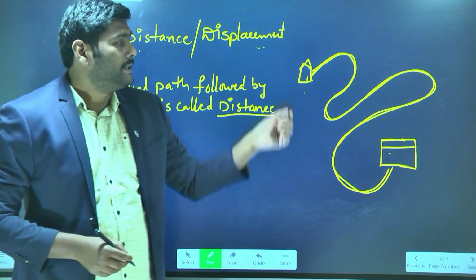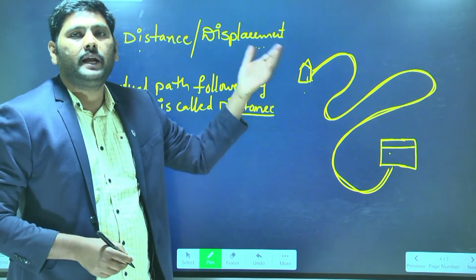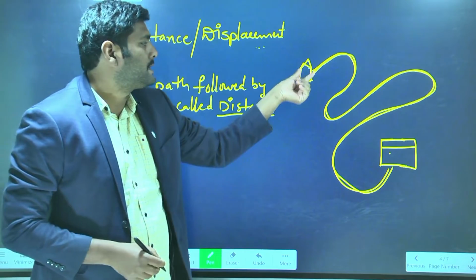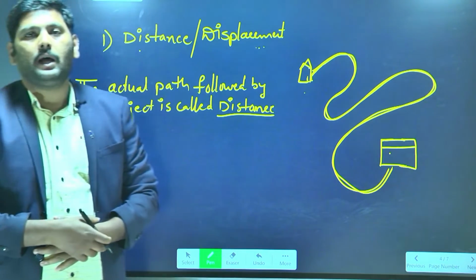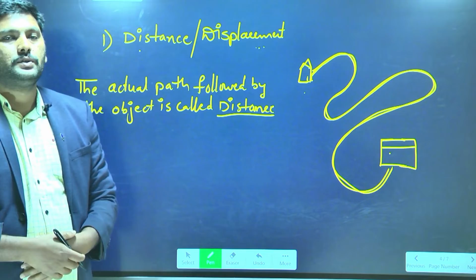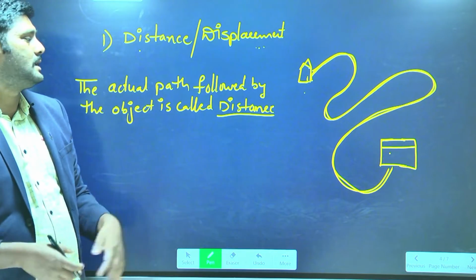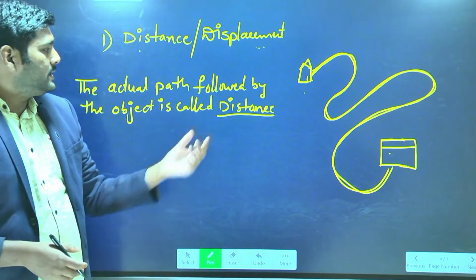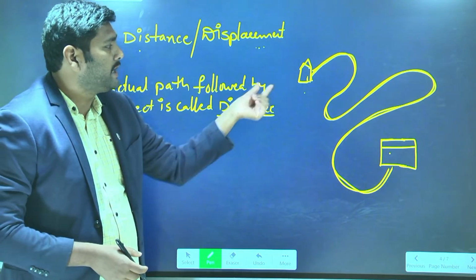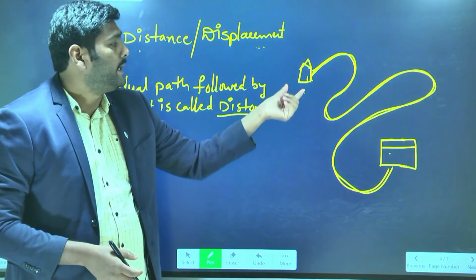That is the reason this is the actual path followed by the object, or actual path followed by the vehicle. So this is called what? Distance.